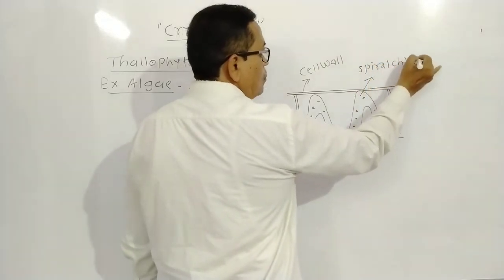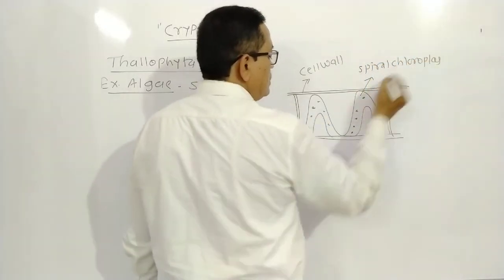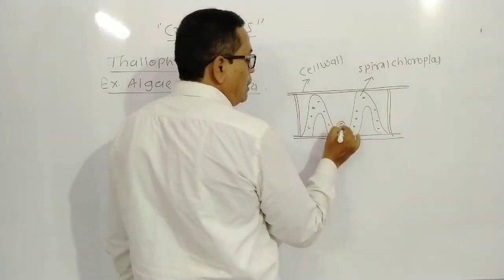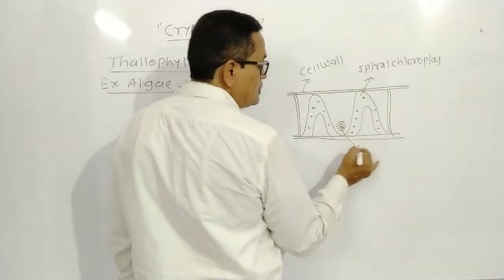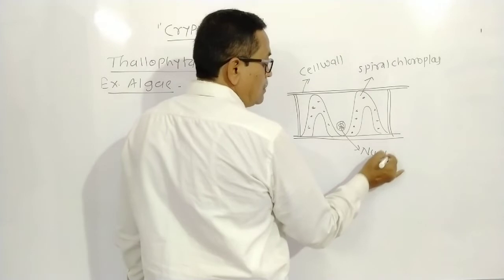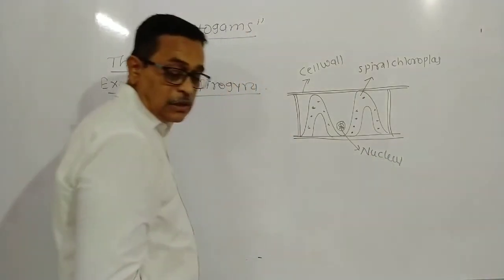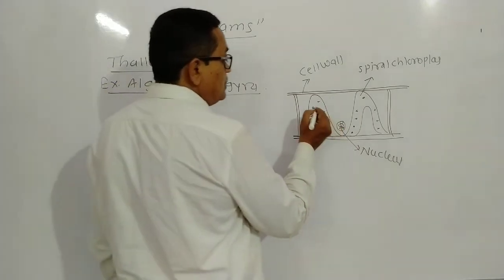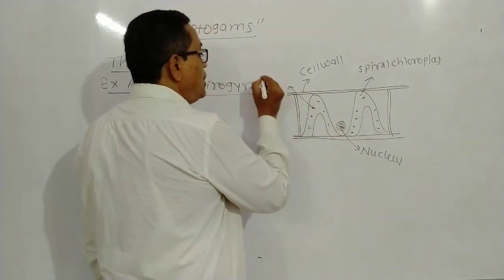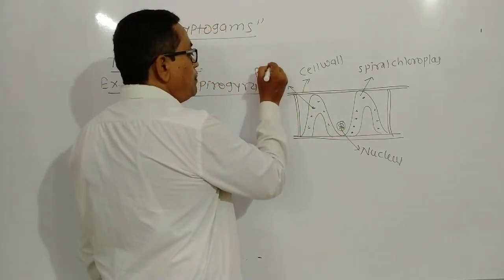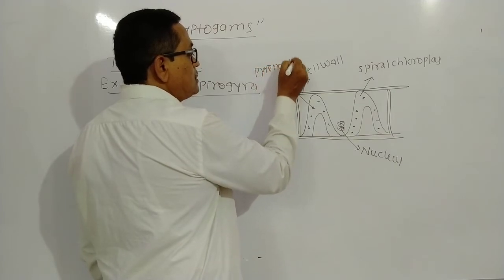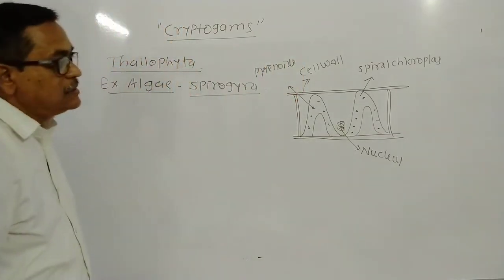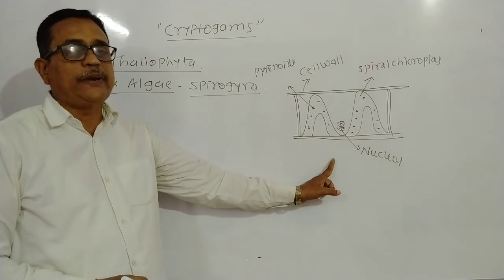Spiral chloroplast. Then here a nucleus, and next pyrenoids. These dot-like structures are called pyrenoids. In this way, that is the cell structure of Spirogyra.